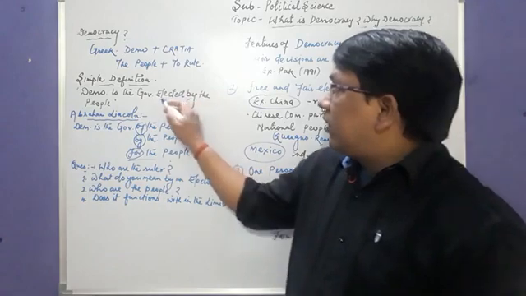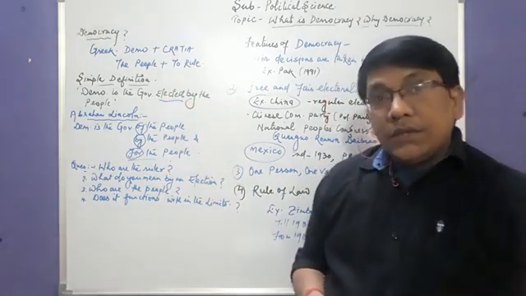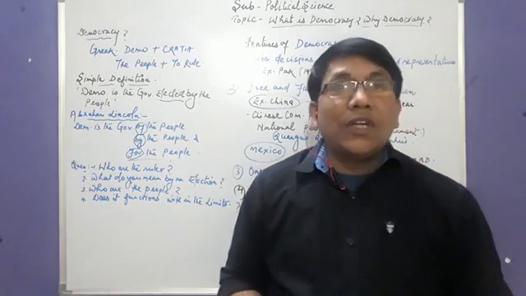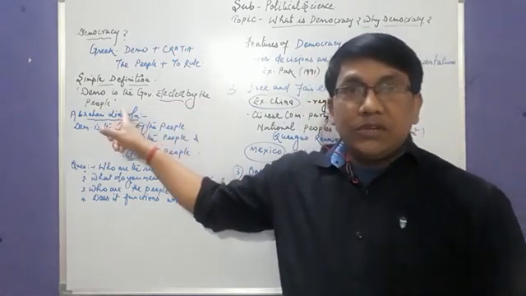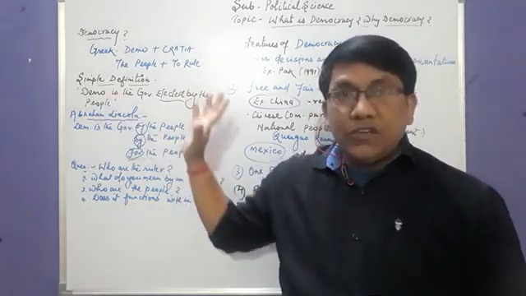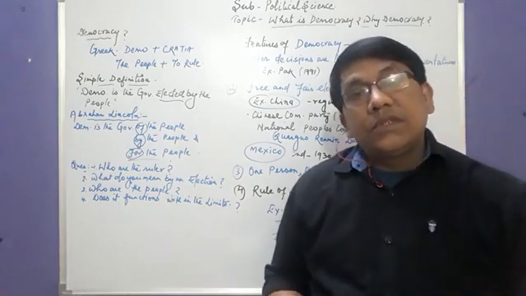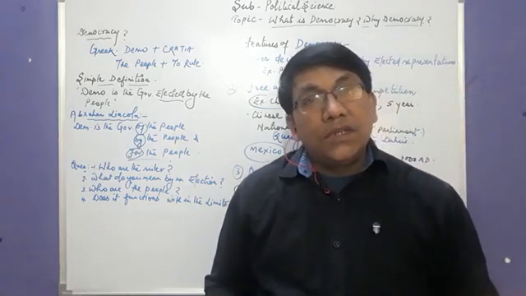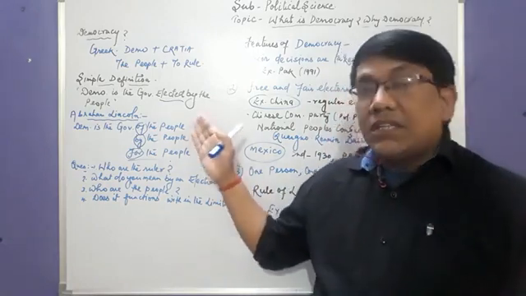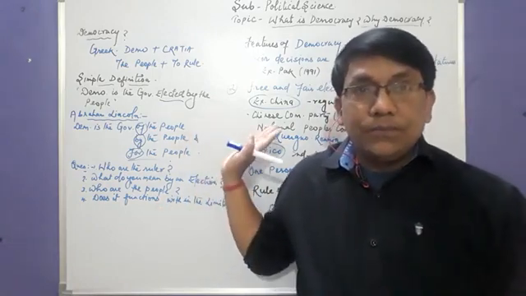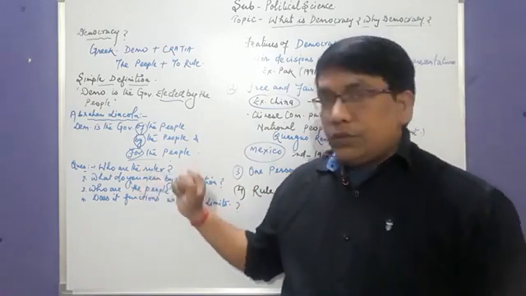Elected means we are talking about an election. Who are the people? Who is going to elect the government? Who is going to elect the democratic form of government? Does it function within limits? We will try to get the answers to these questions here. Clear?